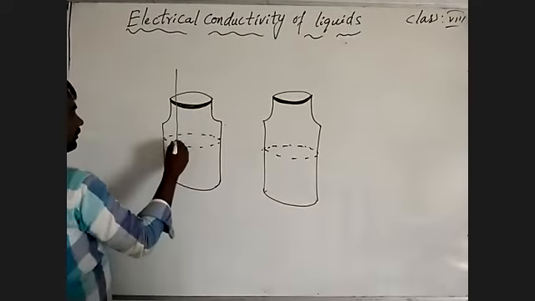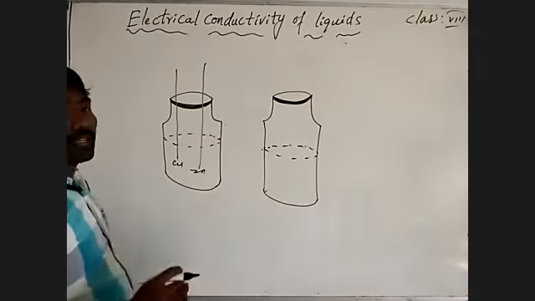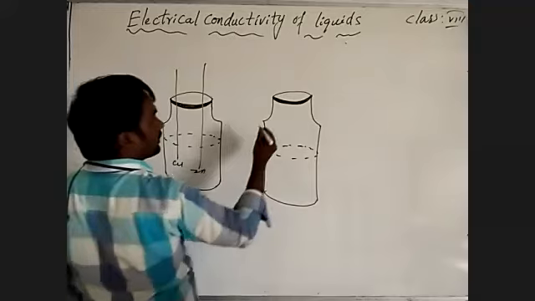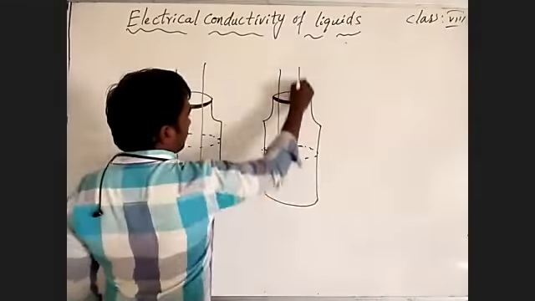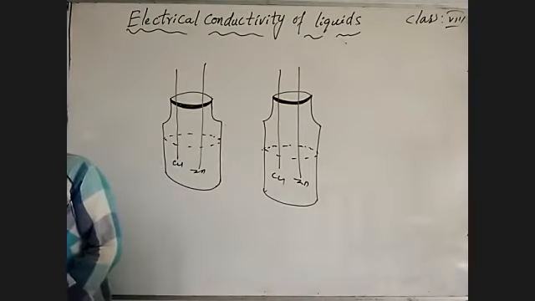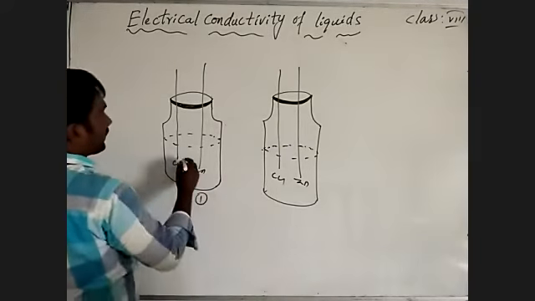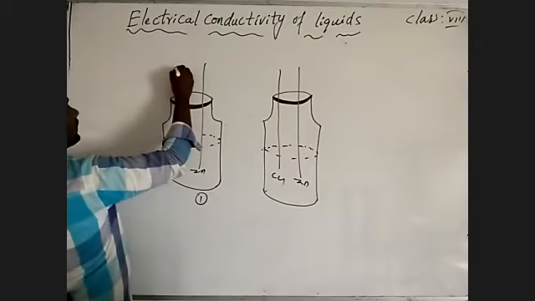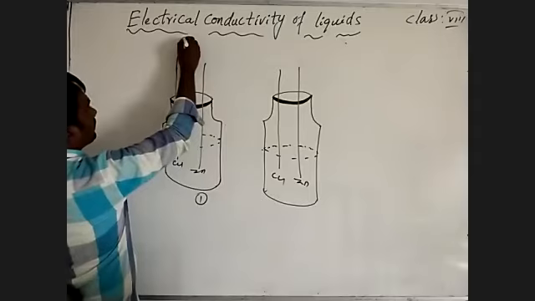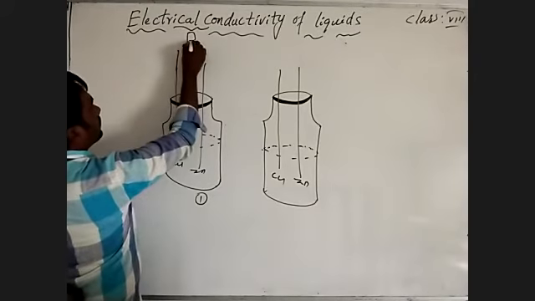So one is a copper bit, one is a zinc bit, inserted through a rubber cap. We placed them on individual injection bottles. In the first injection bottle, the copper bit is connected to the connecting wire, and it is connected to water.